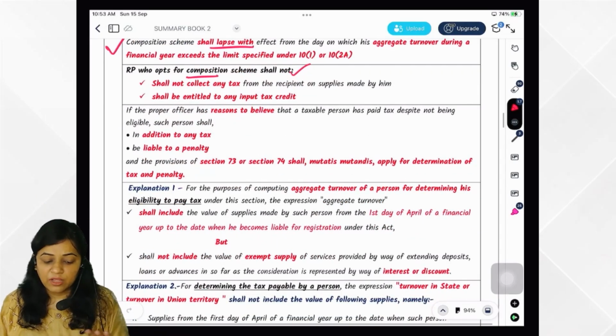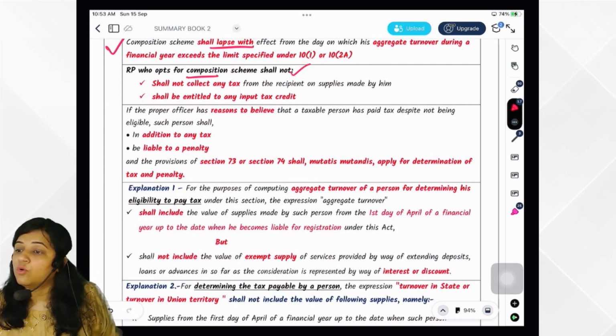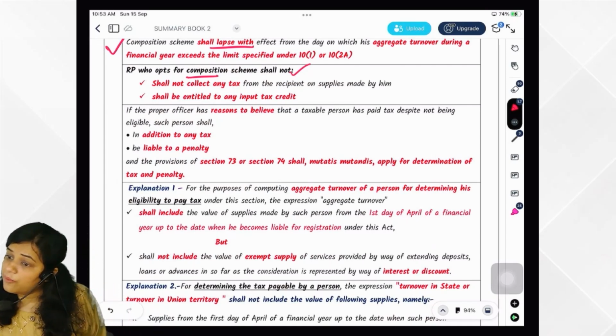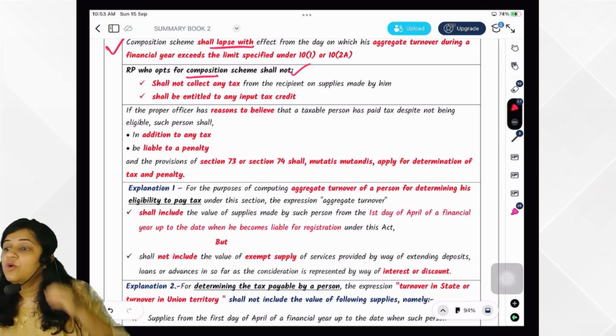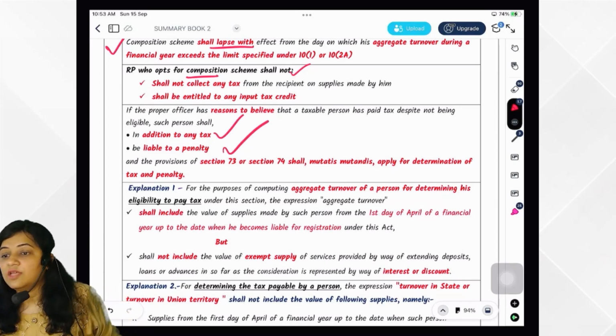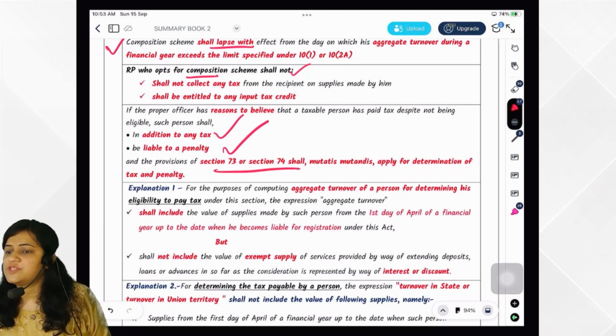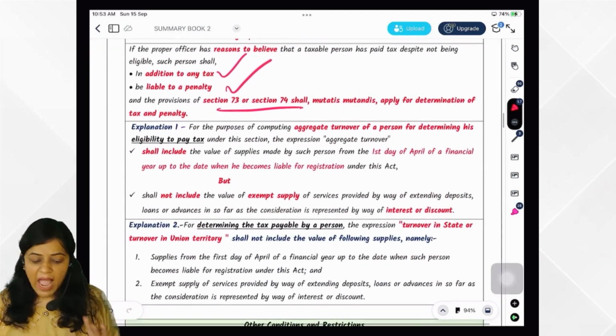Most important point. Now the officer has reason to believe that composition scheme was not available to you, and still you have taken composition scheme. What will they do? They would be charging tax as well as penalty to you, and the provisions of section 73, 74 would be applicable.